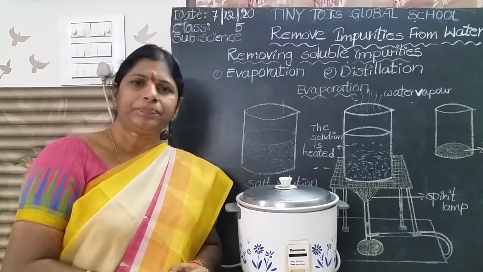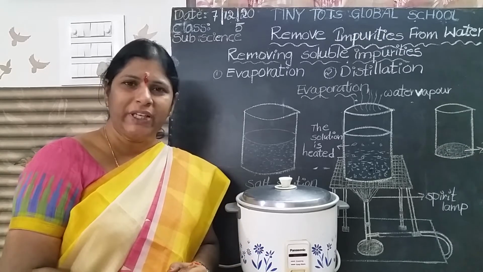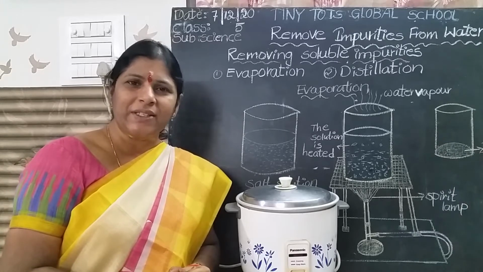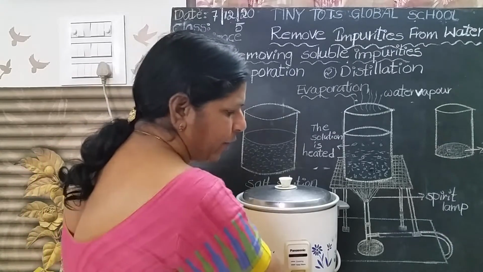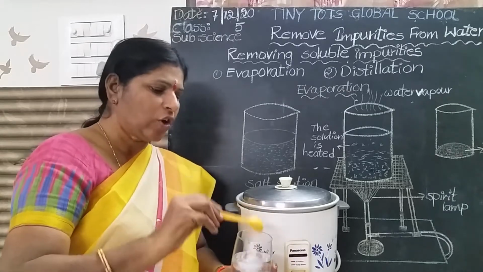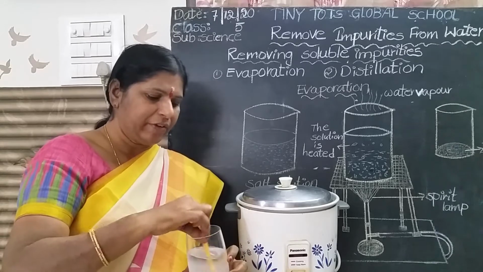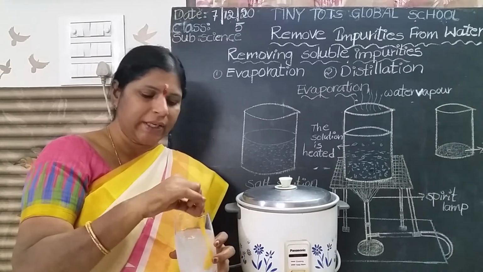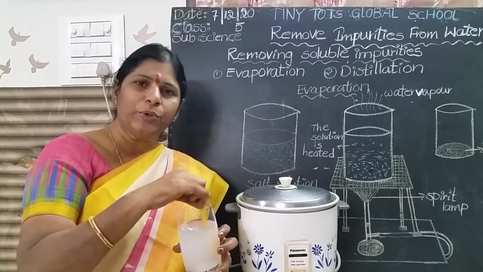Okay, and how can you separate the soluble impurities? Soluble means dissolve in the water. Substances which dissolve in the water. Come on, take water. Add salt or sugar in it. Stir it well. Salt or sugar dissolve in the water, no children? Yes. So this is the soluble, this is the soluble impurities.